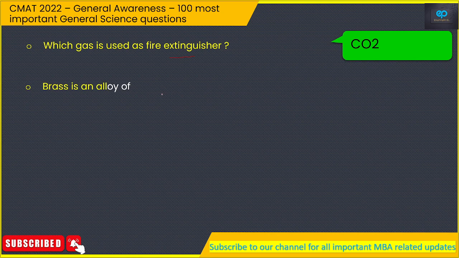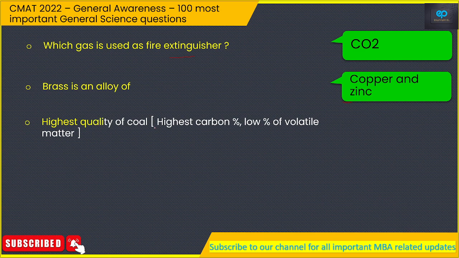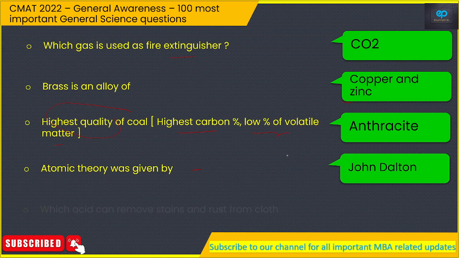Brass is an alloy of copper and zinc. Highest quality of coal. So what do we mean by highest quality of coal? That means the highest carbon percentage and low percentage of volatile matter. So this is nothing but anthracite. Atomic theory was given by John Dalton.